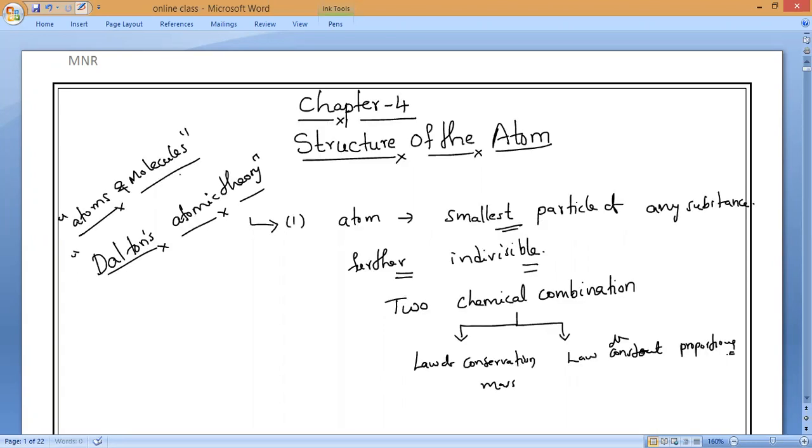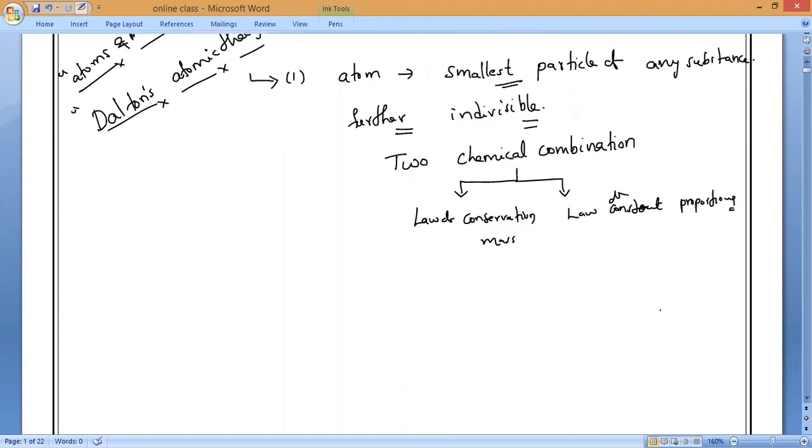So now if you notice, here Mr. Dalton has failed. You might remember we also studied the drawbacks of Dalton's atomic theory. So as Dalton explained, atoms are the smallest particles of the substance and they are further indivisible.